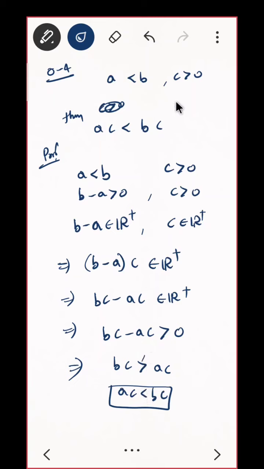If C is negative, the inequality changes. Can you do that? Let me start. If your A is less than B and your C is a negative number, then what should I do? Same thing here. B minus A is positive, and what about this? C is negative. What about minus C?